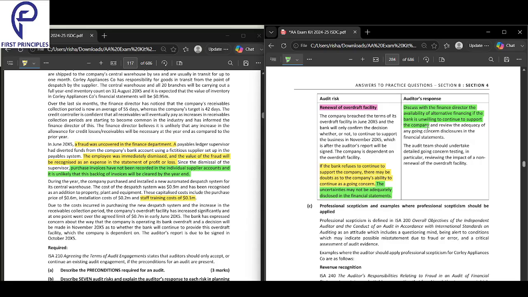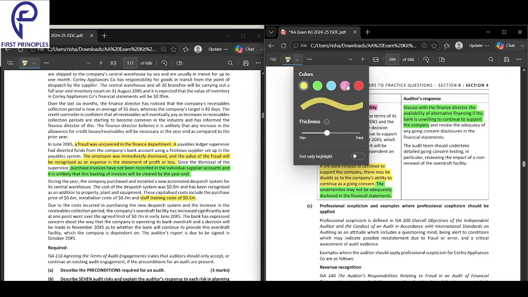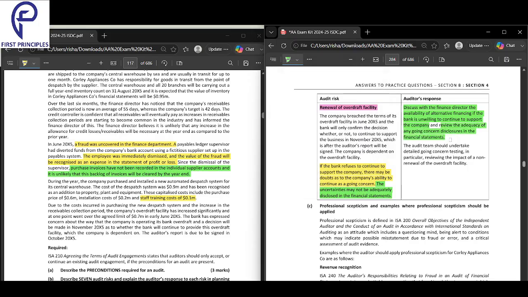Okay, if the bank is unwilling to continue to support the company, discuss with the finance director the availability of alternative financing. Also, what you should do is review the adequacy of any going concern disclosures in the financial statements. Right? Review the adequacy of any going concern disclosures in the financial statements. Okay.